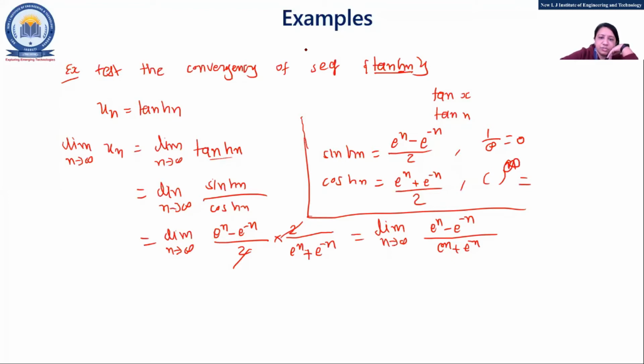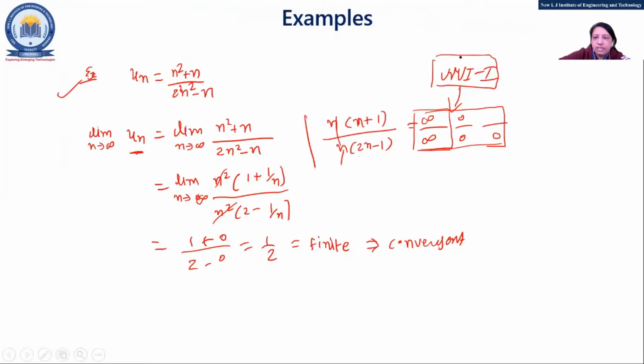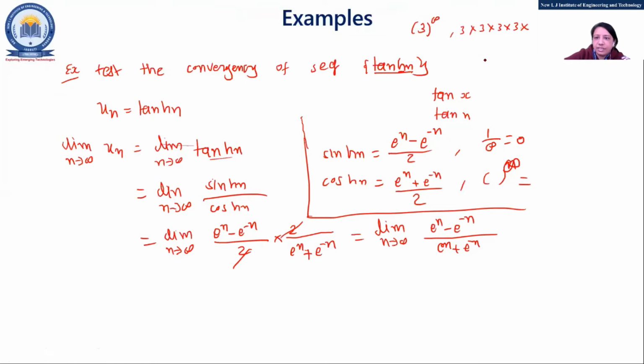Not maybe 1. If you think about 3 raised to infinity, that means 3 will be multiplied infinite times. So is it 1? Simple, it would be infinite, right? So anything raised to infinity, the answer would be infinity.